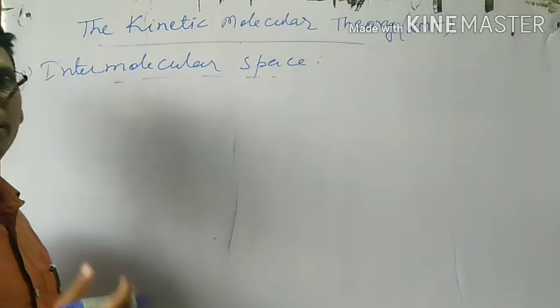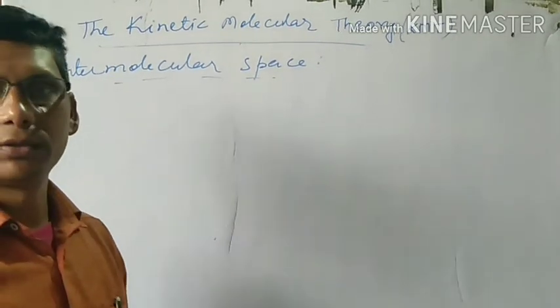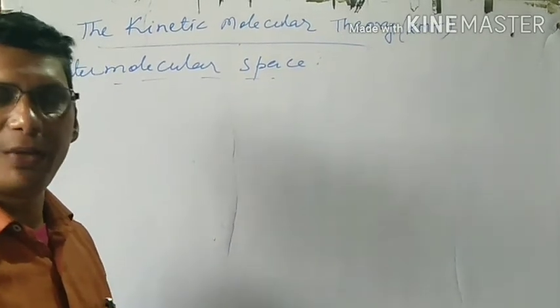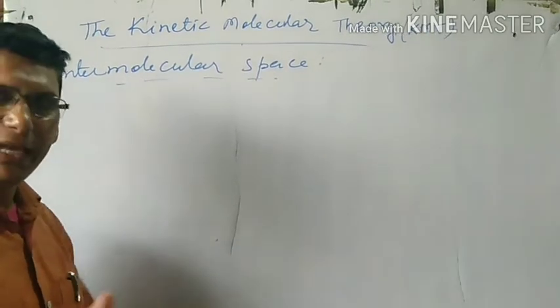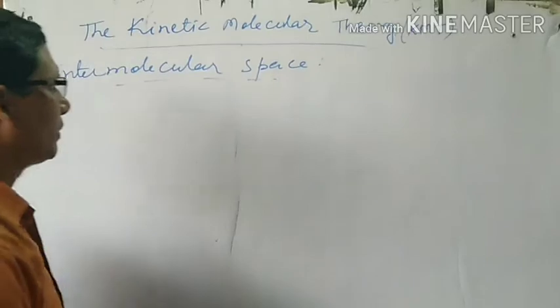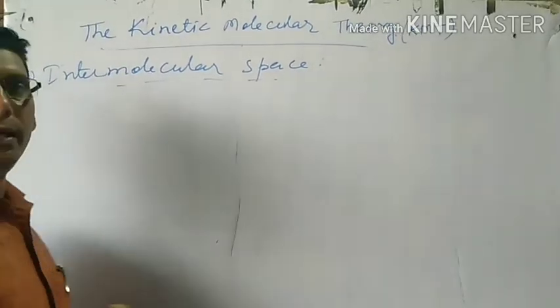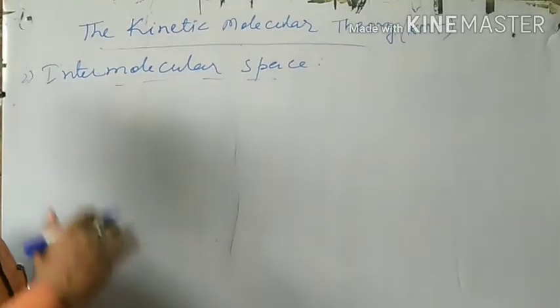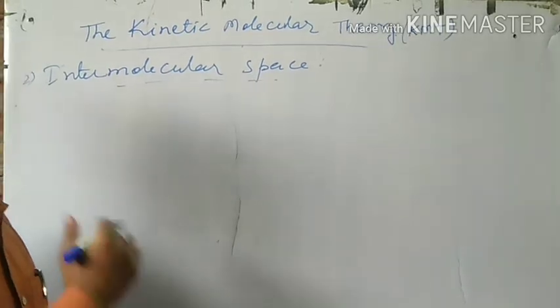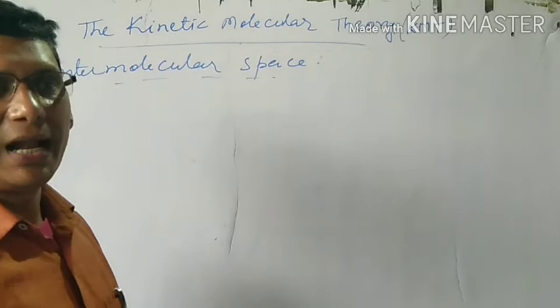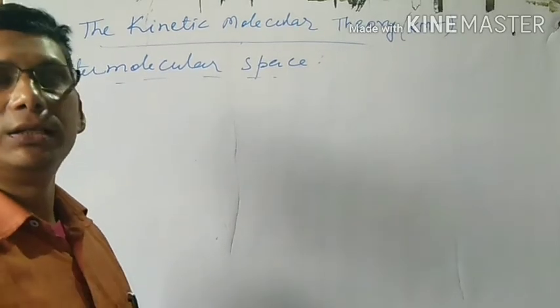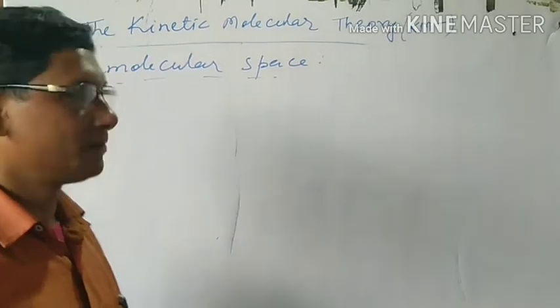Intermolecular space is the gap between the molecules in any matter. Empty space between the molecules, in any state of matter. So we know in solid, intermolecular space is very less, almost negligible, and the liquid has more intermolecular space, and the gases have the highest intermolecular space.